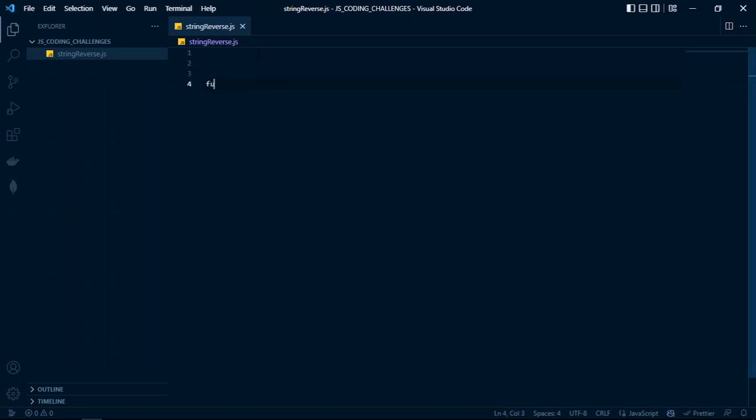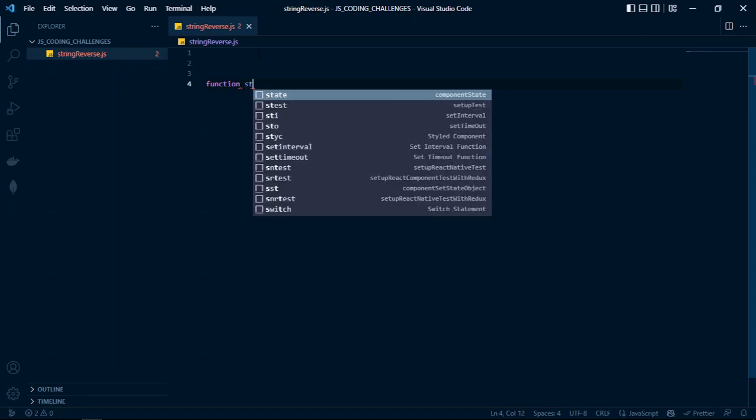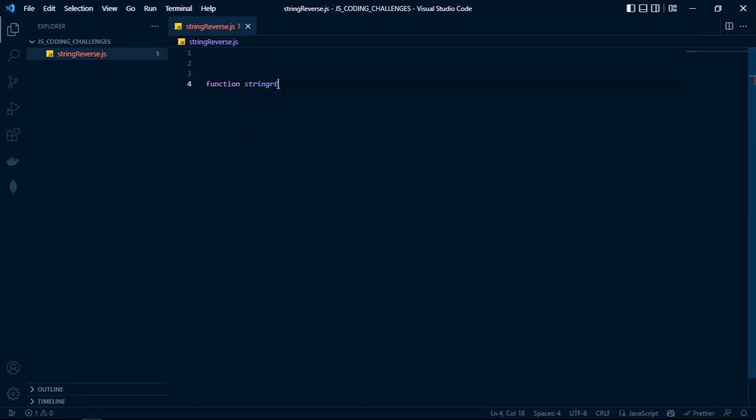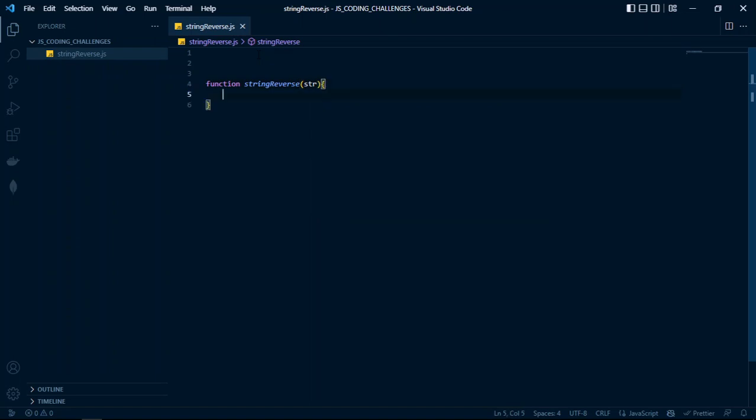We're going to create a function stringReverse. It has a parameter called string. And in this function, we're going to return a reversed string.